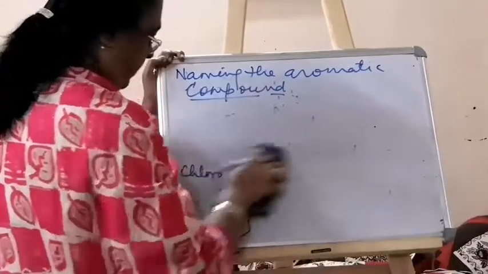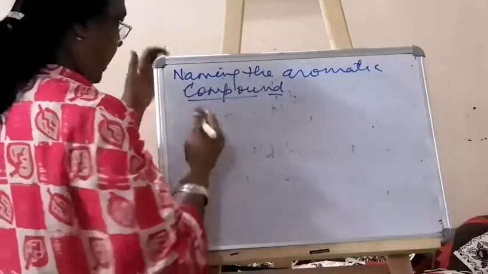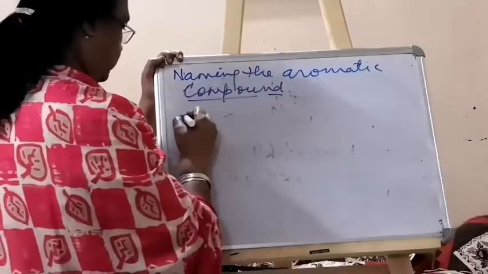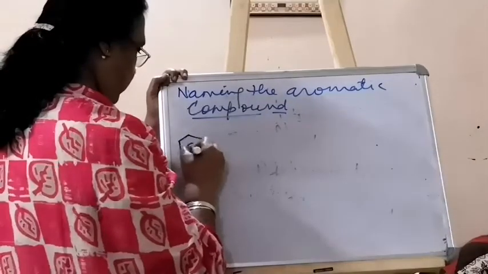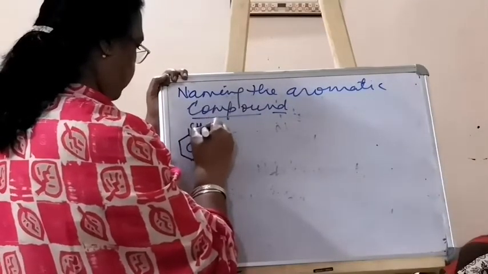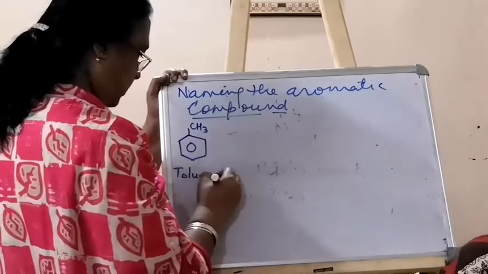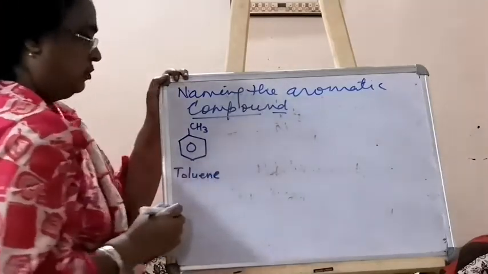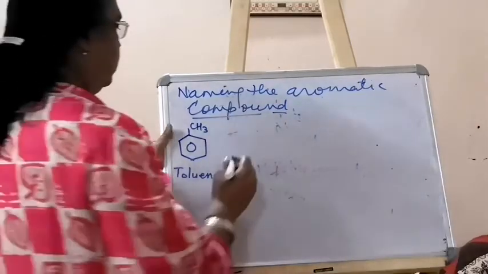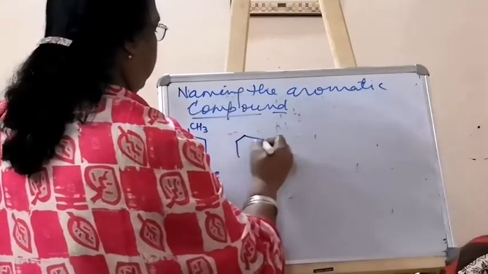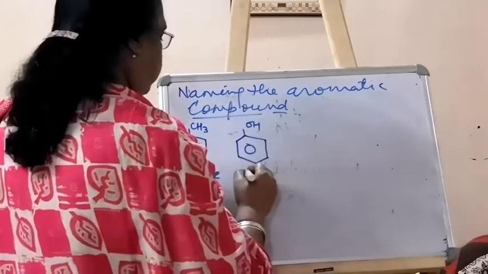Now another rule you have to remember: if you have these structures, then they have a special name, and that you will have to learn. If you have one CH3 group, then it is toluene. The root word will be toluene, a special name. So there are a few compounds which have a special name that you will have to learn. And then benzene ring with OH, so it is phenol.